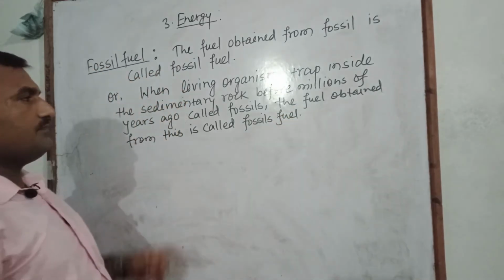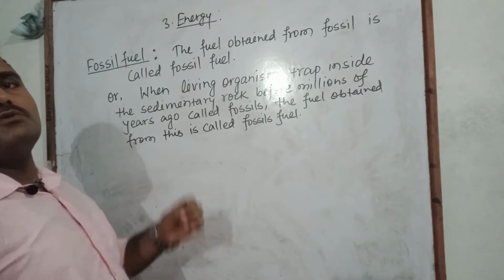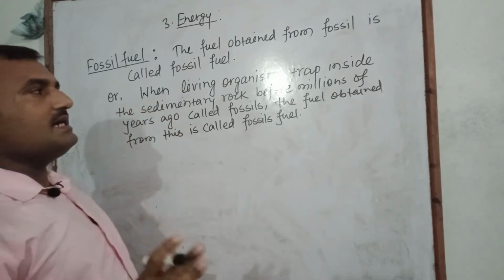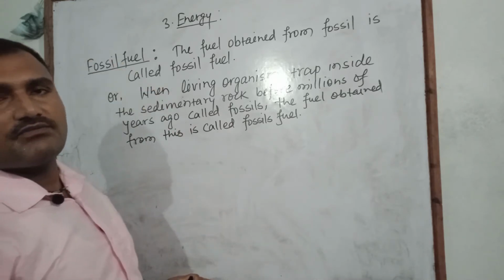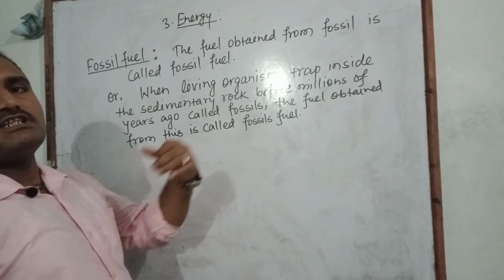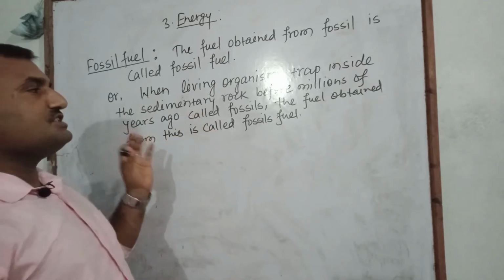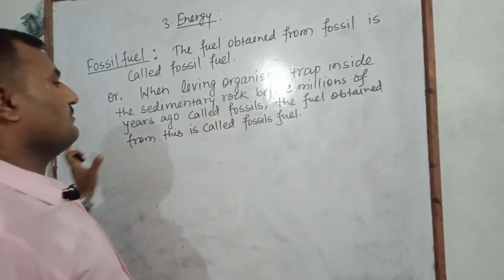Millions of years ago, due to different reasons, when masses of plants and animals were buried inside the earth's surface, they got decomposed over a long period of time and changed into fuel, which is known as fossil fuel.